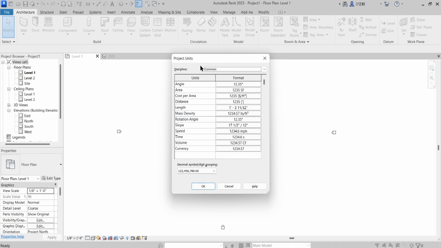That will open this dialog box, which says project units. Unlike AutoCAD, you don't have to open different files every time. This is the only software which has all three disciplines, structure, architecture and MEP, incorporated in the same file on the same workstation.